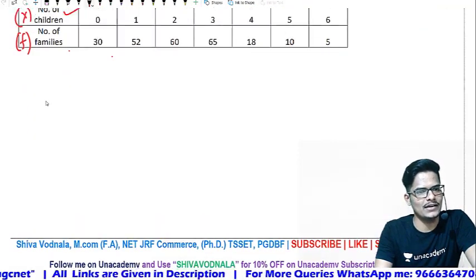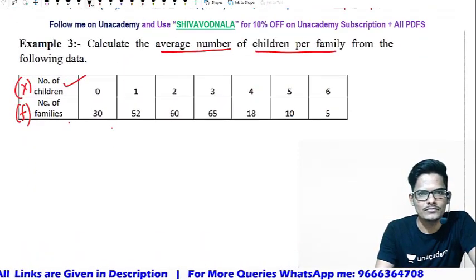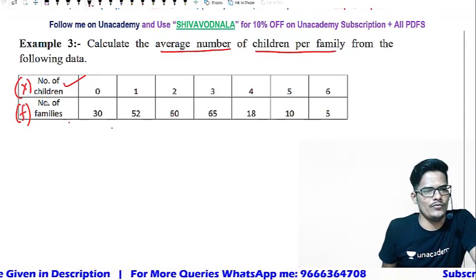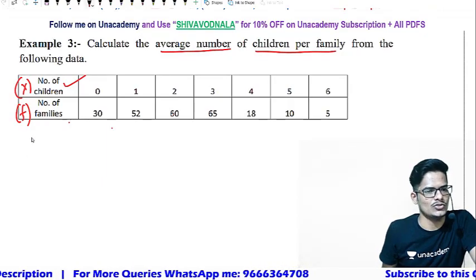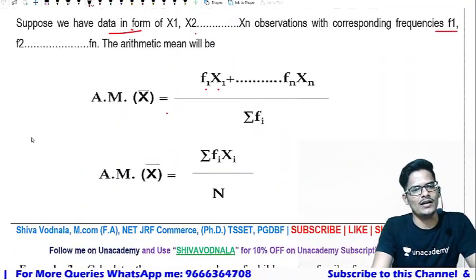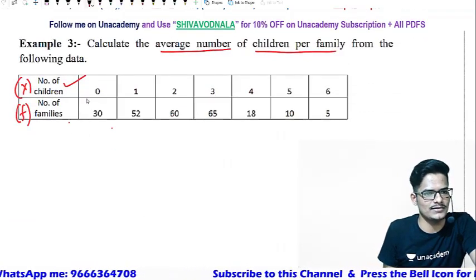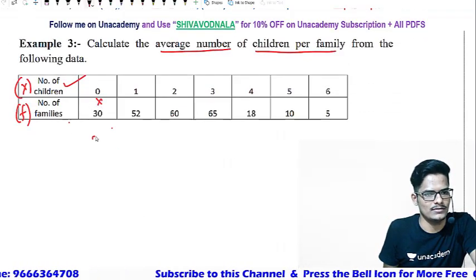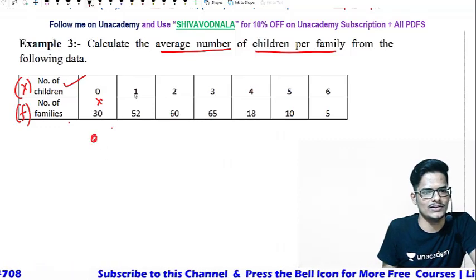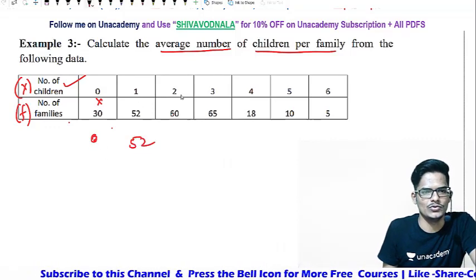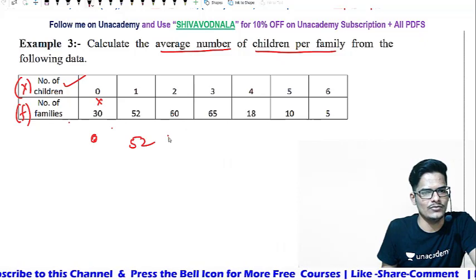Let us calculate. This is x and this is f. As per the formula, we need to do f into x. Let us do the multiplication simply. 0 into 30 is 0. 1 into 52 is 52. 2 into 60 is 120.